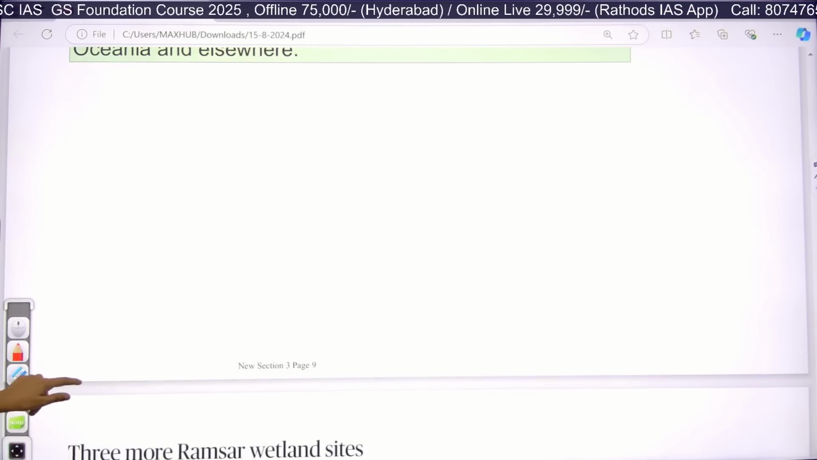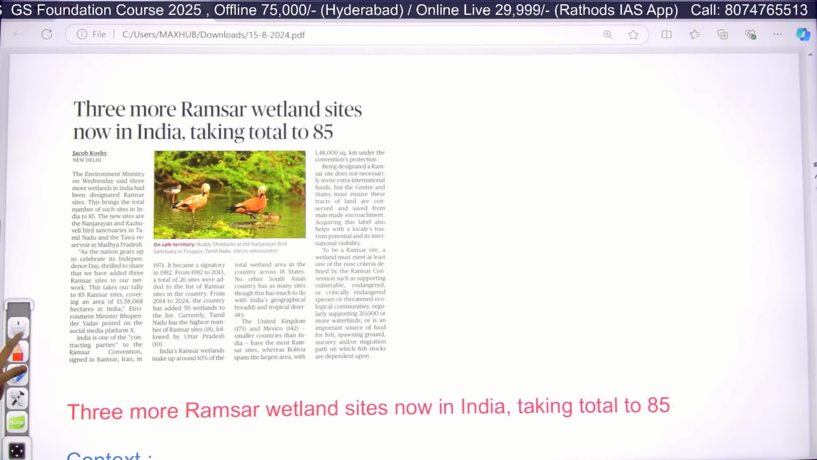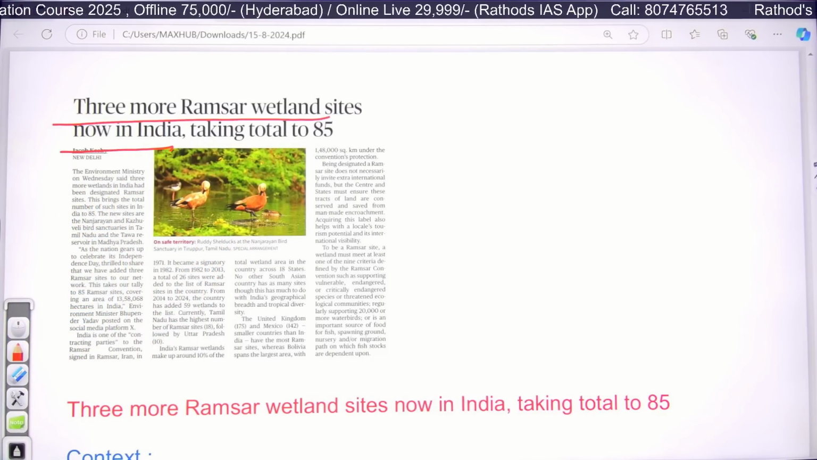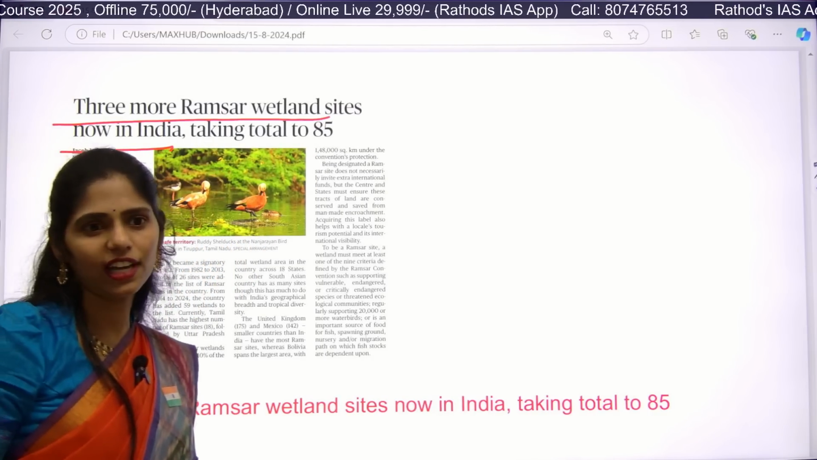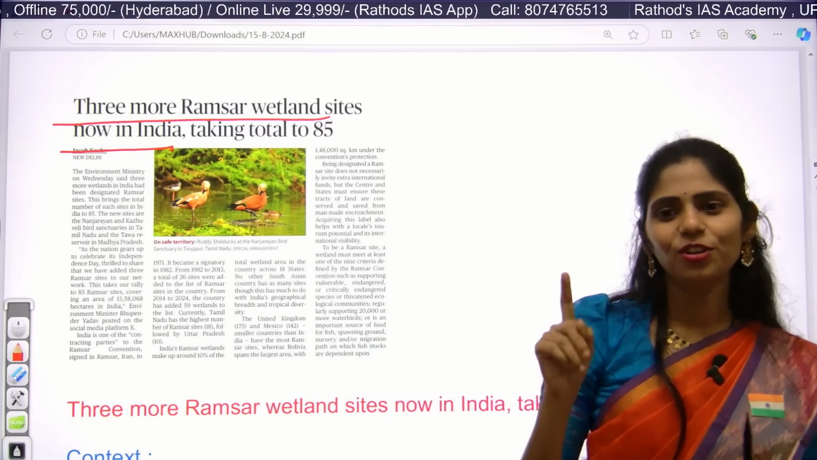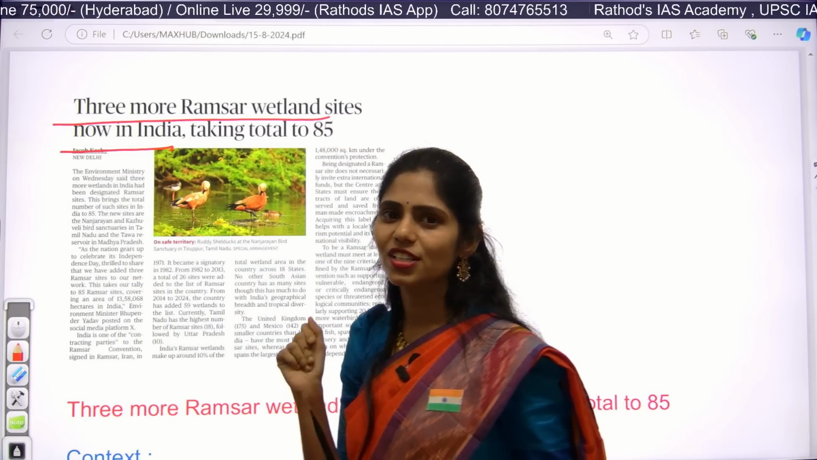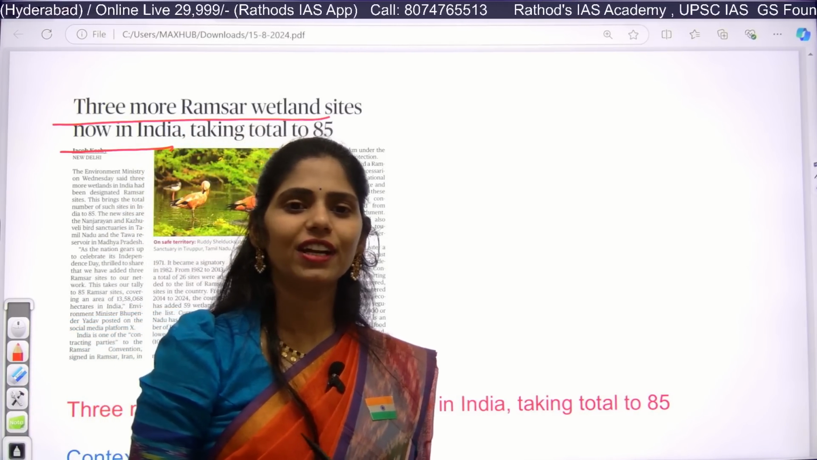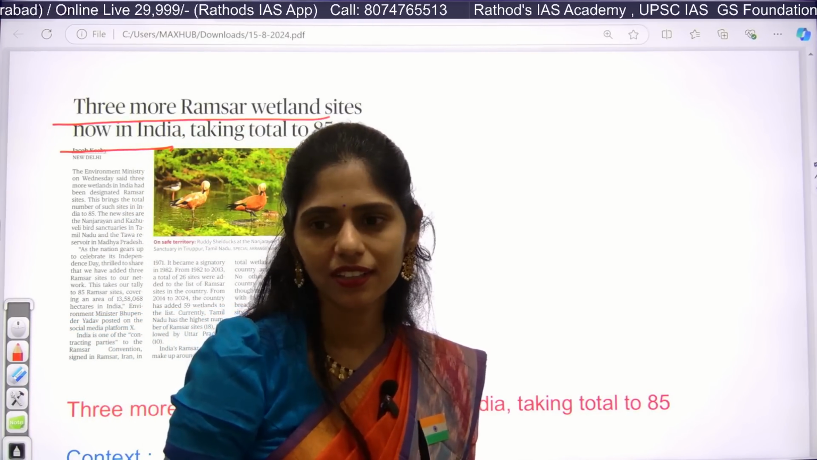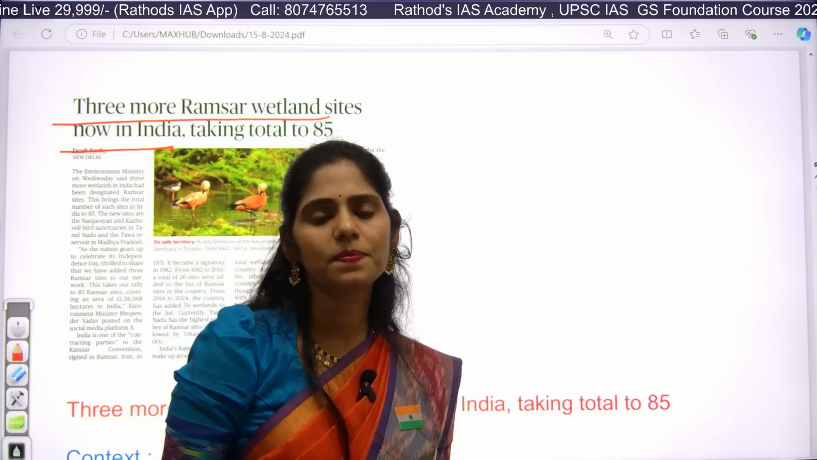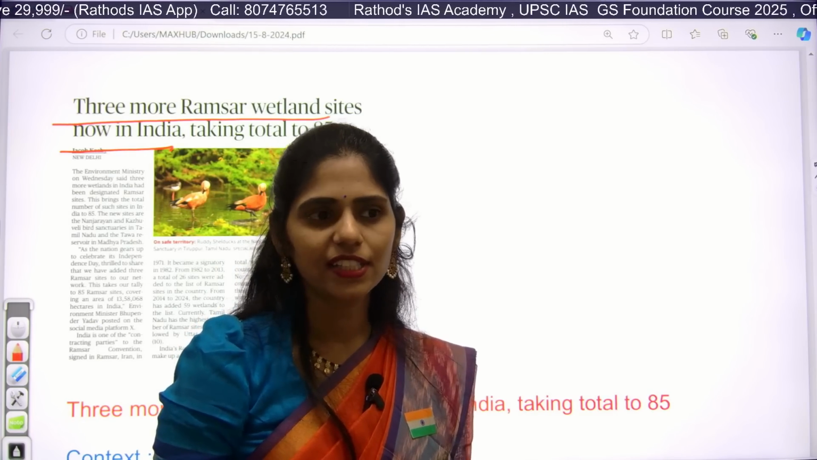Okay, see this article: 3 more Ramsar wetland sites now in India, taking the total to 85. So what is this Ramsar site? You have done it in your environment studies. Tell me now, what are Ramsar sites? What is the meaning of wetland? Examples of wetlands?